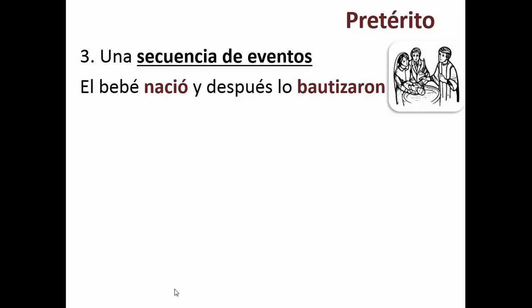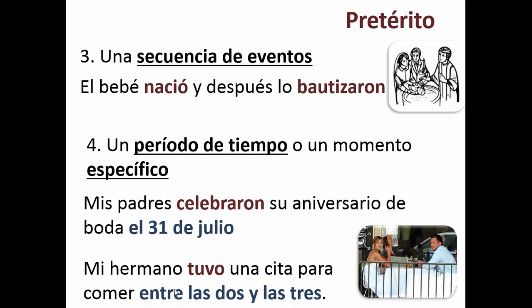The third reason why you would use the preterite tense is a sequence of events in the past. So, for example, you could say el bebé nació y después lo bautizaron. So right now I want you to stop the video and I want you to write a preterite sentence talking about actions that happened in the past. So you could say something like, hoy me levanté y yo desayuné y después yo comí el desayuno. I want you to try to also incorporate a vocabulary word from chapter 4.